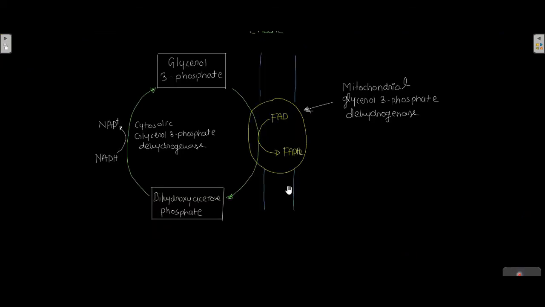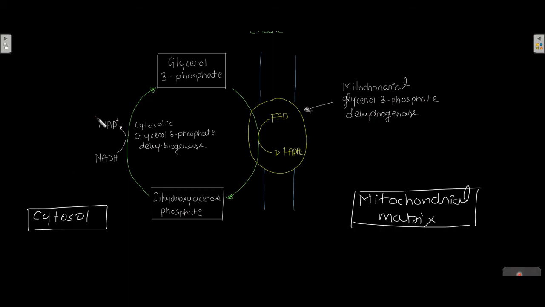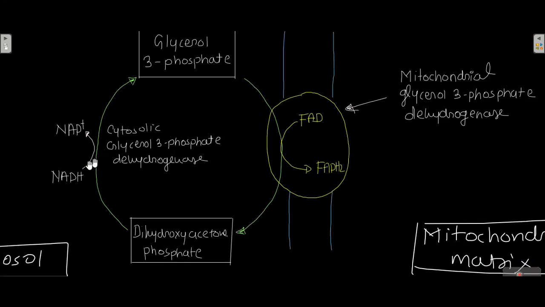So this is how the glycerol 3-phosphate shuttle looks like. Now this region here is your cytosol, and this region is the mitochondrial matrix. Now this NADH reduces this dihydroxyacetone phosphate into glycerol 3-phosphate, and this reaction is catalyzed by cytosolic glycerol 3-phosphate dehydrogenase.